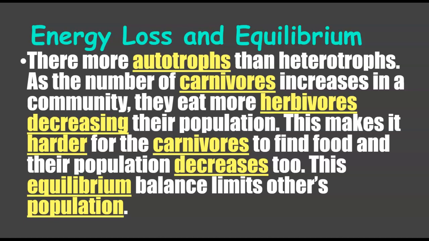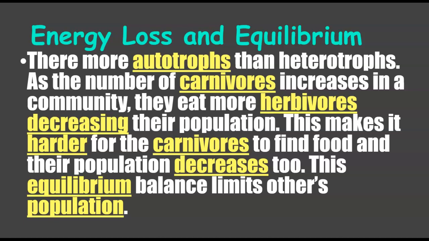Eventually, when it evens out, there will be an equilibrium balance, and it limits each other's population. You can't have too many prey or autotrophs. If you get too many of those, they start competing for the same food source, which then causes starvation and death, and eventually it'll equal out.